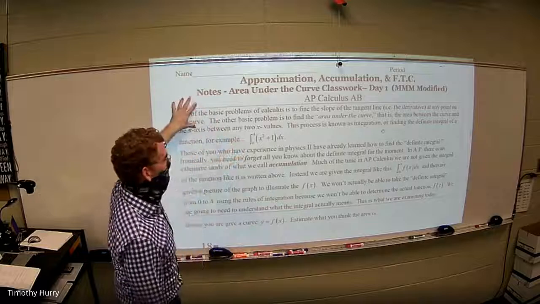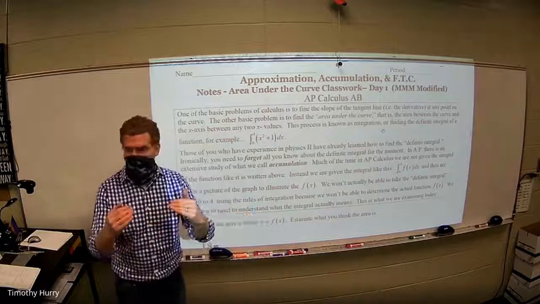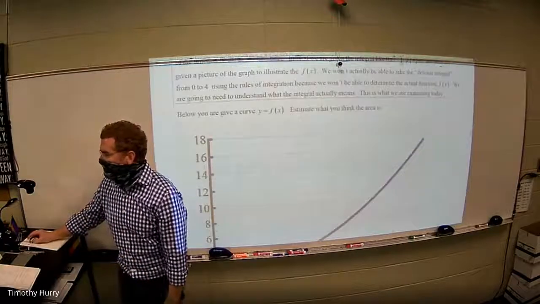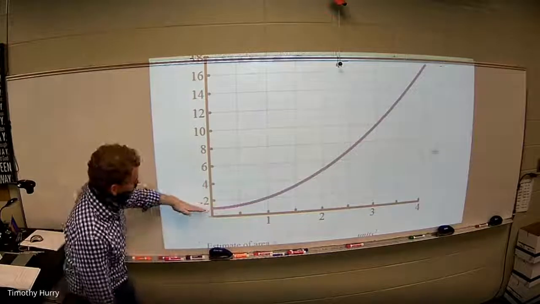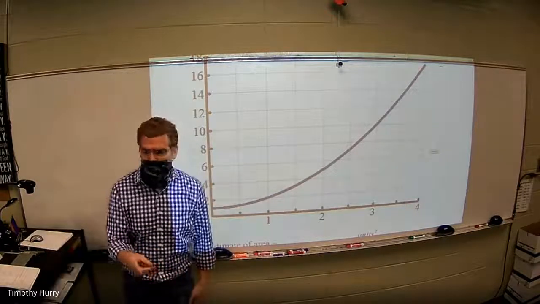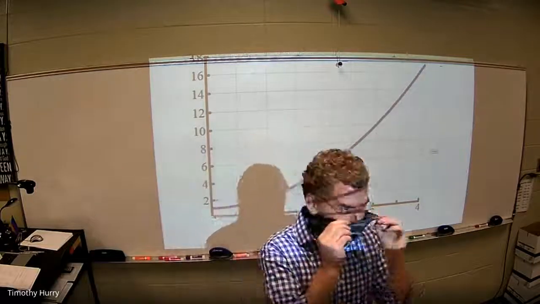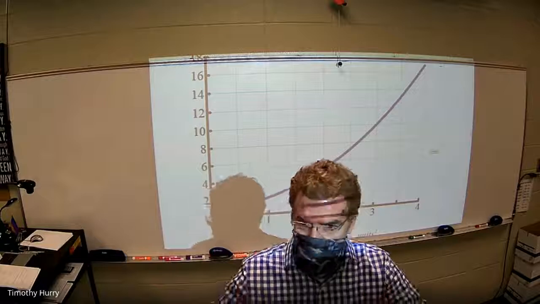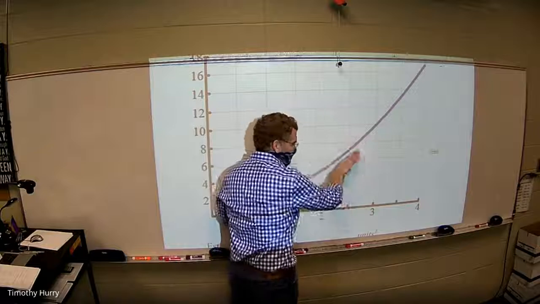Accumulation. What we're basically doing right here, and you can read through all this, is estimating areas below curves. I'm saying much of what I've already said, but I'm giving you right here an actual curve. This is the x squared plus 1 curve. If I had graphed the whole thing, it'd be a big parabola shifted up 1. And what I want you to do is integrate this from 0 to 4. Now, like I said before, when you integrate something, I don't want you to use your formulas. I want you to use this whole Riemann sum kind of thinking. What you're really doing is finding the area below the curve, between the curve and the x-axis.